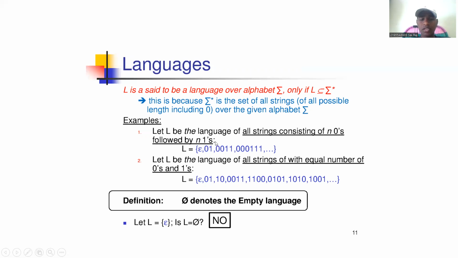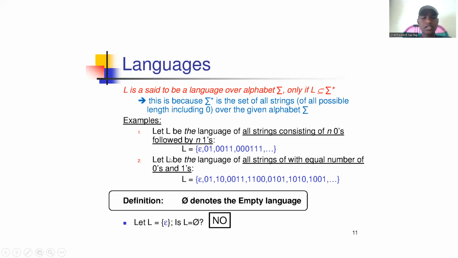Here we have to identify the language where first 0 should come, then after that 1 should come. It should not be a combination of zeros and ones. 1 should be followed by 0 only. The language is, for that we will write epsilon, 01, 0011, 000111 and so on.